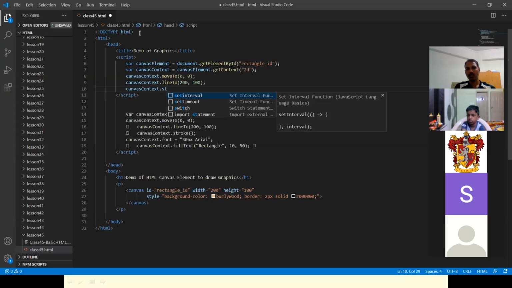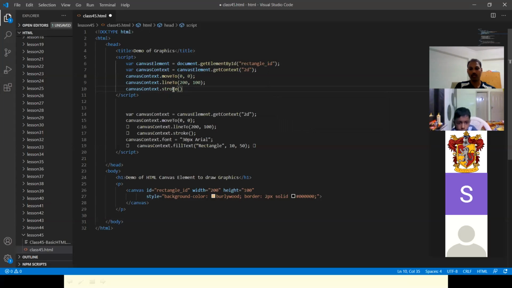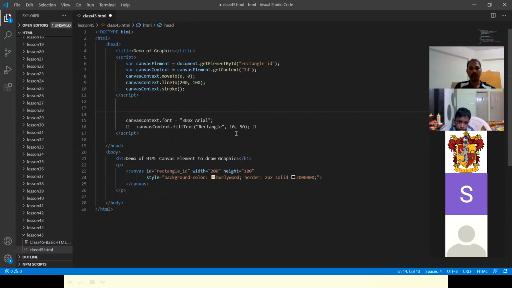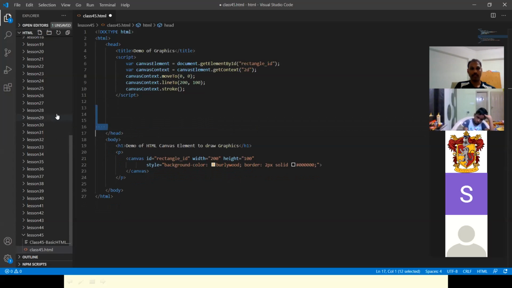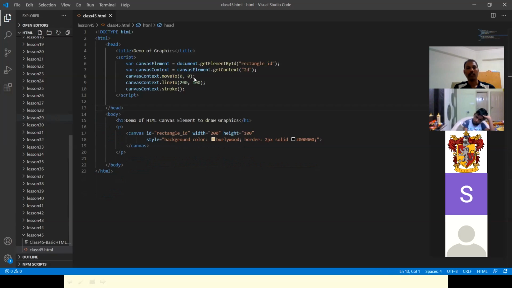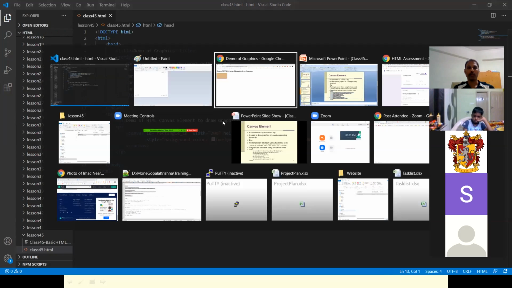So now we are drawing a line. You have identified the pixel positions here, and now you are drawing a line. Stroke means it will draw a line there. So now you are drawing a line, and then you can remove this part. This part you can remove, and this part keep as a reference. Later. Okay, now you see here. Let's see what happens.